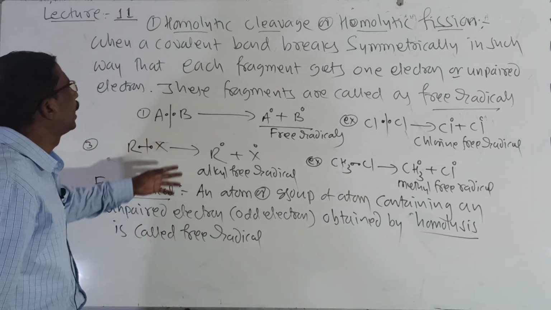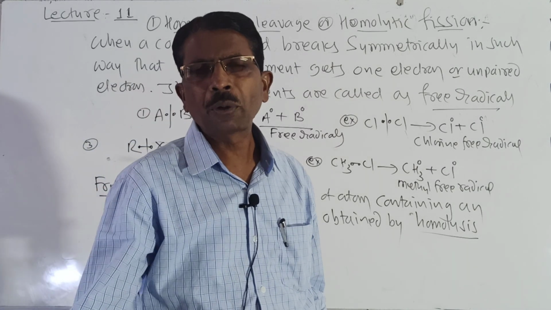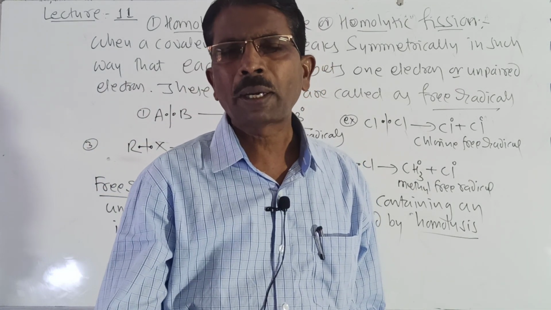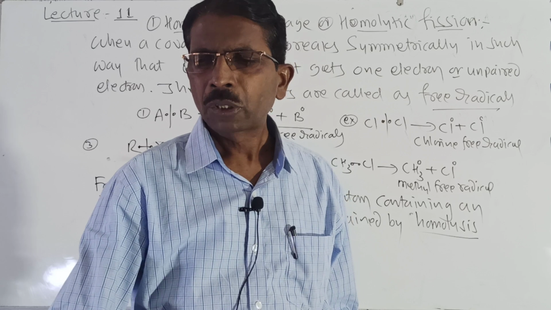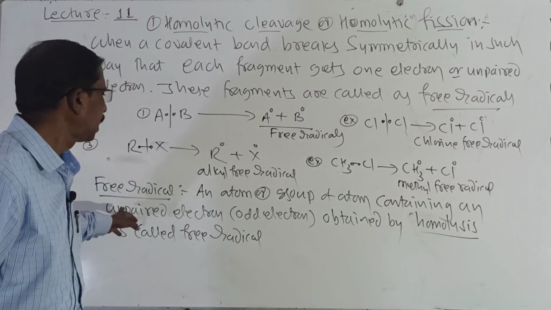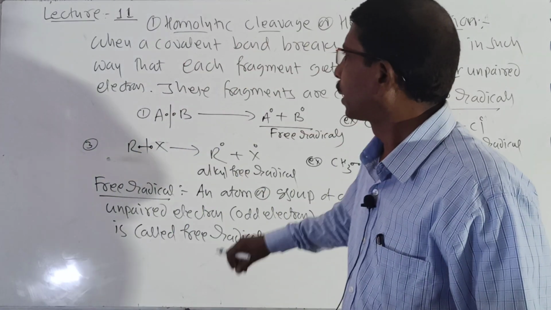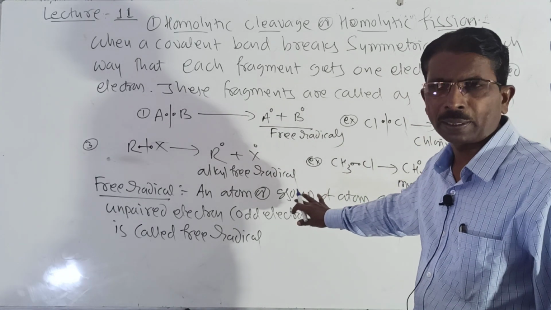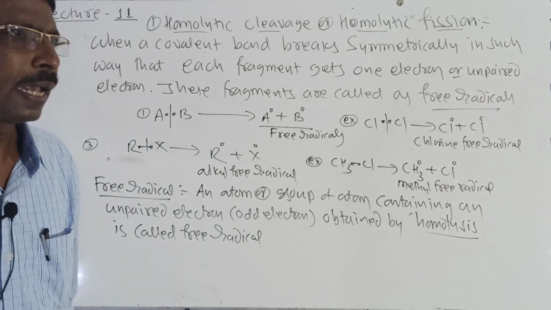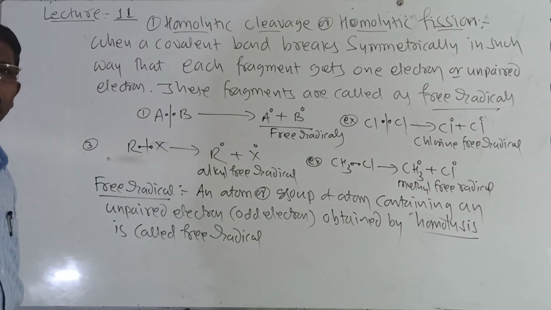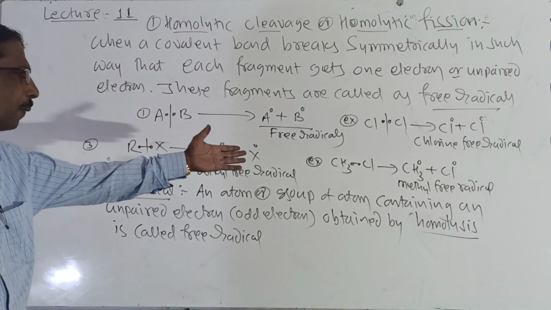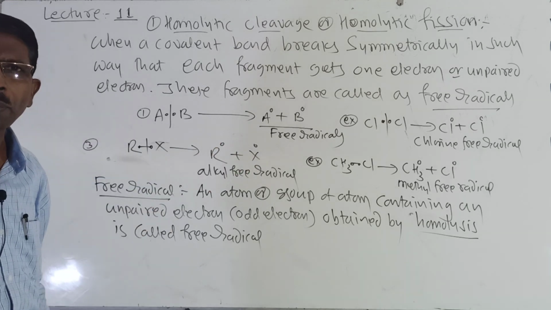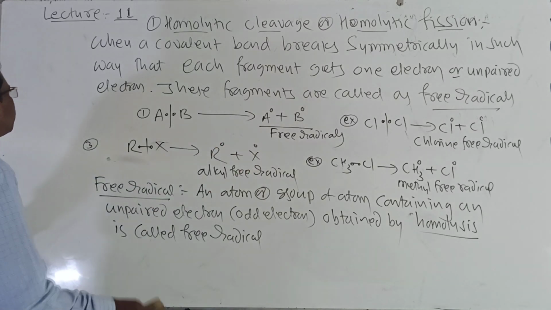Look here students, it is all for 2 marks. What is homolytic fission, what is heterolytic fission, what is a free radical? All these are for 2 marks, and here it is about homolytic fission and free radical, and I have given the examples here. Now let us see how the alkyl free radical or methyl free radical is formed and what are the conditions here.